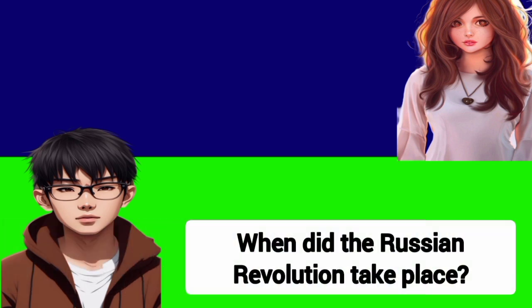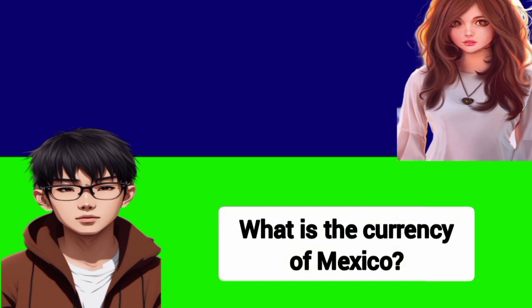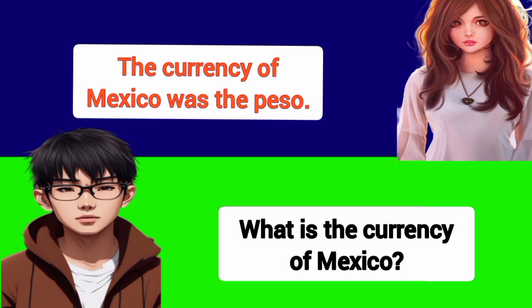When did the Russian Revolution take place? The Russian Revolution took place in 1917. What is the currency of Mexico? The currency of Mexico was the peso.